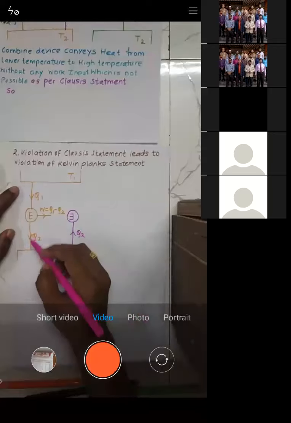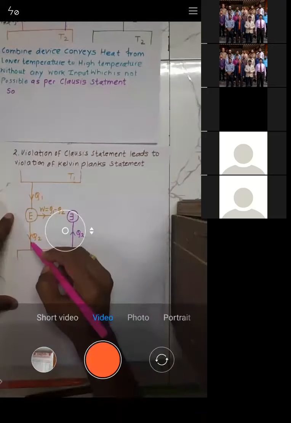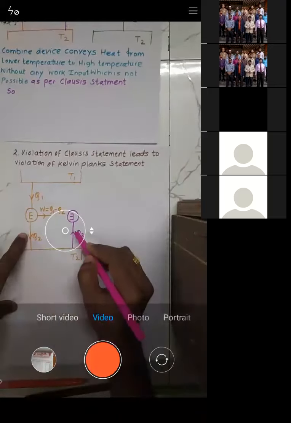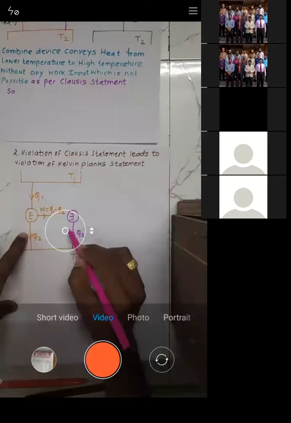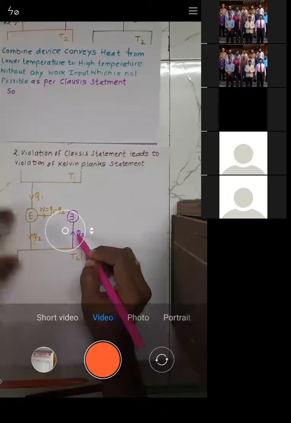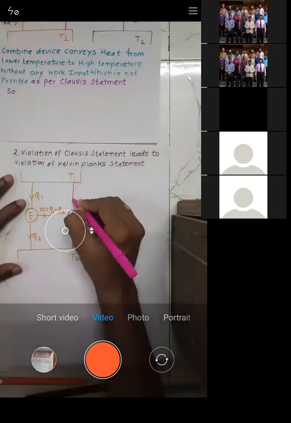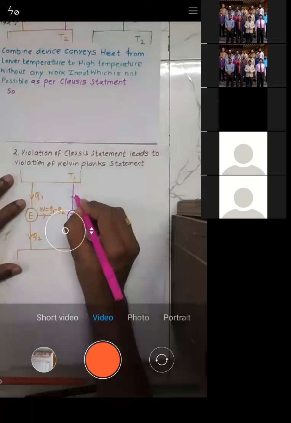Whatever amount of heat is rejected by the engine, the same amount is received by the reverse heat engine. So it rejects Q2, obviously it receives Q2.